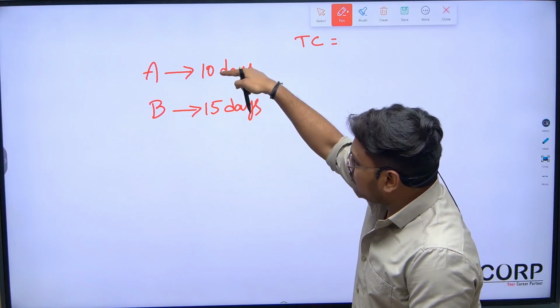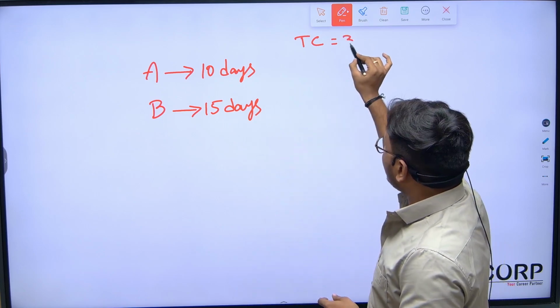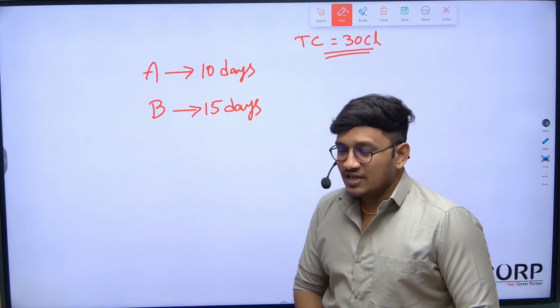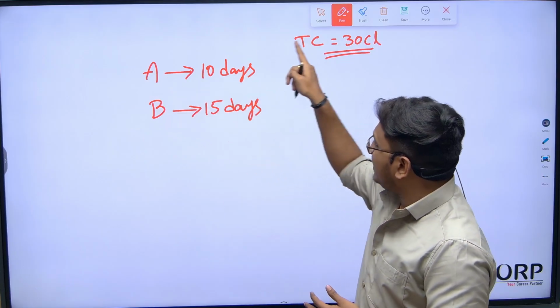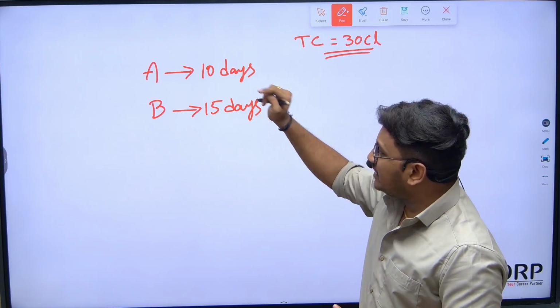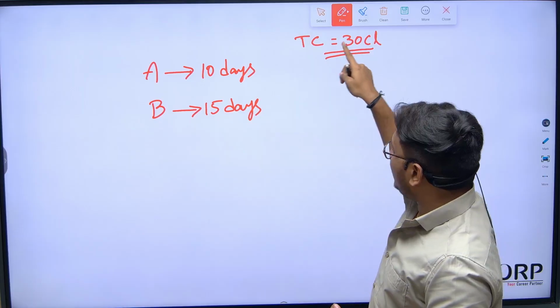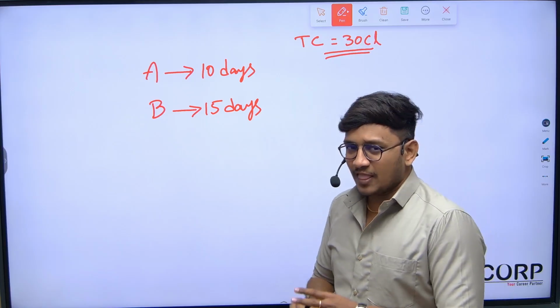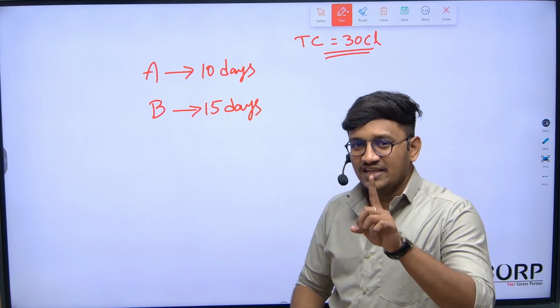What is the LCM of 10 and 15? The LCM of 10 and 15 is 30. Now the total chocolates will be 30 chocolates. Let's again generalize the question. A can eat 30 chocolates in how many days? 10 days. B can eat the same number of chocolates in how many days? 15 days.